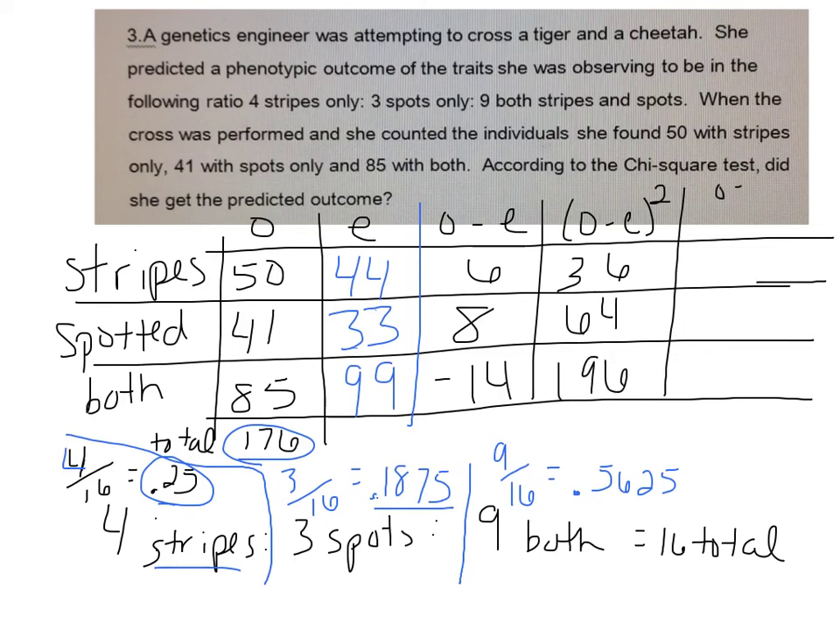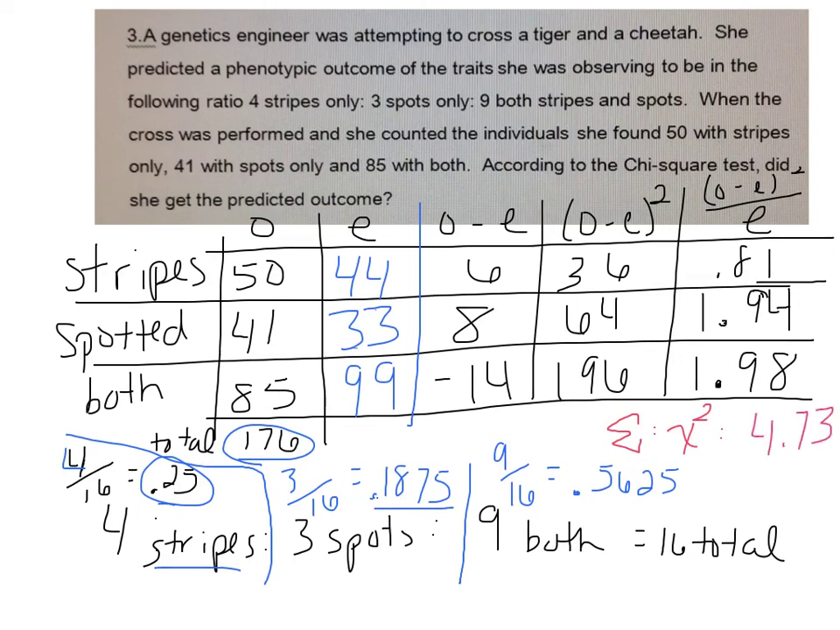And then I'm going to take that and I'm going to divide that number by my expected, right? So 36 divided by 44 is going to be 0.81. 64 divided by 33 is 1.94, and then 196 divided by 99 is going to be 1.98. So I have 1.94 and 1.98. Remember, my chi-square is the sum of all these. That's my chi-square. So when I sum all these up, I get about 4.73. So that's my chi-square value.